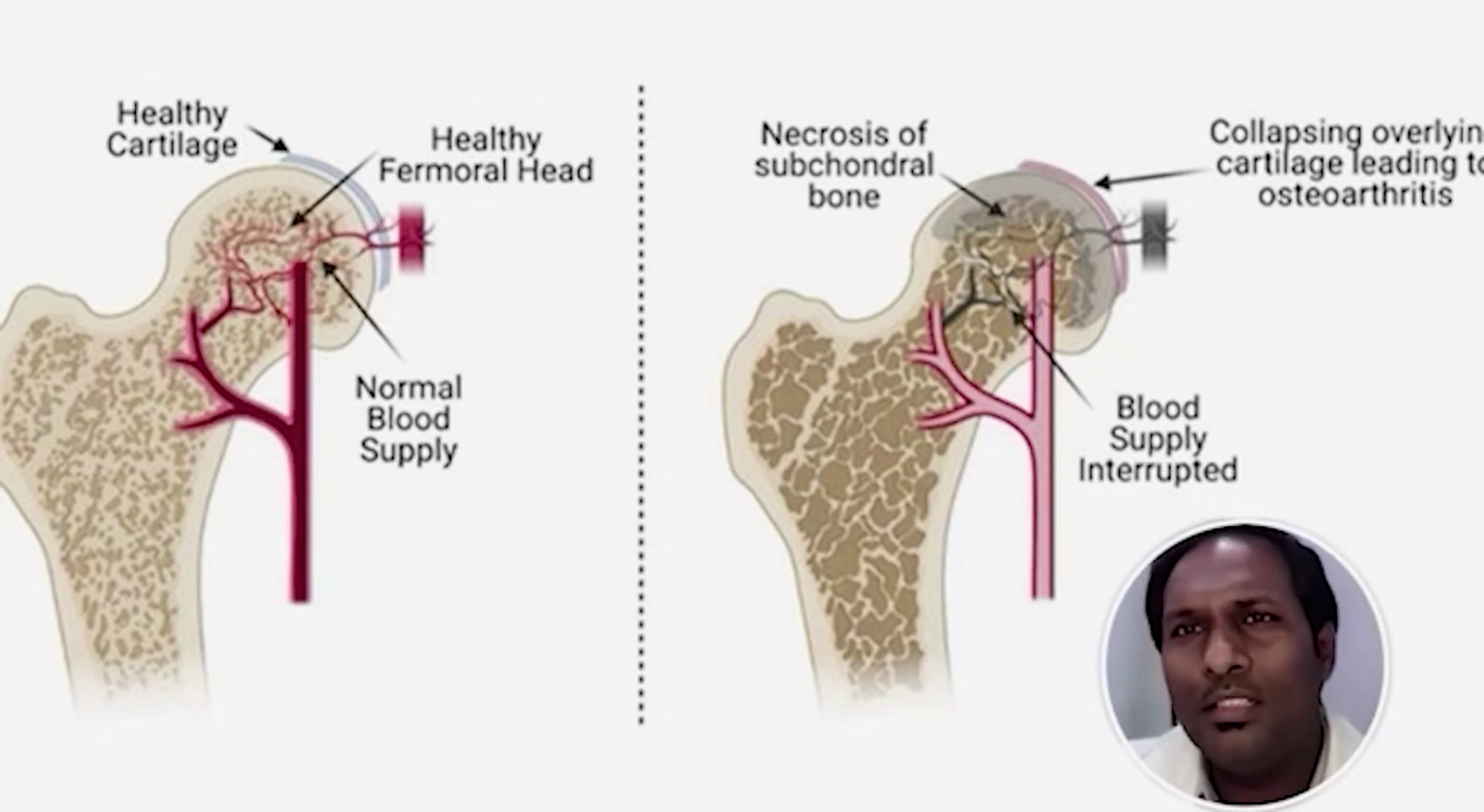There are a few other terms also for AVN, like ischemic necrosis of the bone or simply osteonecrosis of the bone. All these terminologies mean the same thing, that is, your bone cells are dying due to lack of blood supply. So, what are all the causes of AVN, sir?